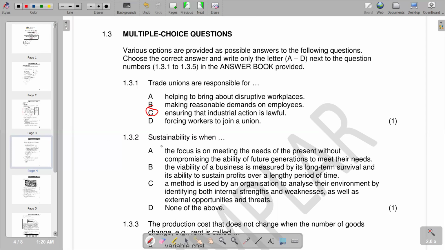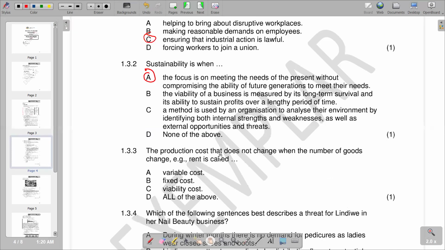Then you go to 1.3.2, sustainability is, and we know that sustainability focuses on the present needs without compromising the future. So we have our A, the focus is on meeting the needs of the present without compromising the ability of future generations to meet their needs. So obviously, it becomes A, which is the correct response that we have. Then 1.3.3, the production cost that does not change when the number of goods change, e.g. rent, is called, obviously, a fixed cost. The one that changes the level of output is the variable cost, but the one that doesn't change the level of output is the fixed cost. So we can just represent our fixed.